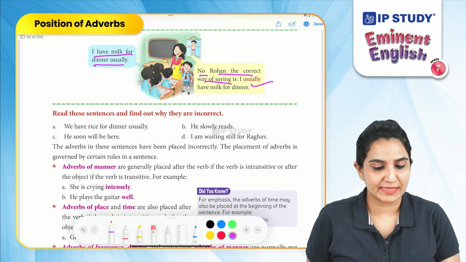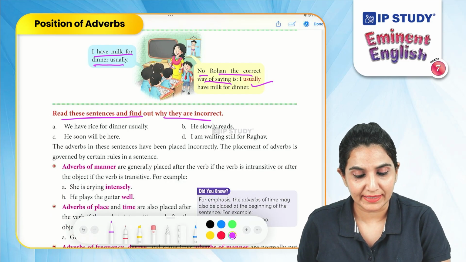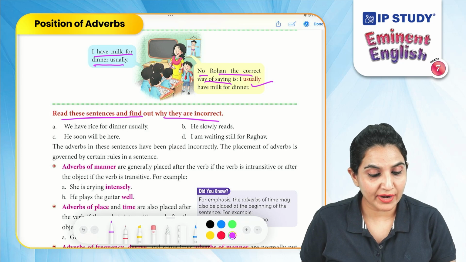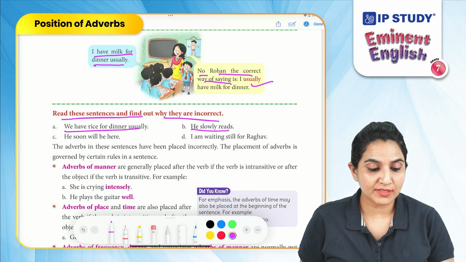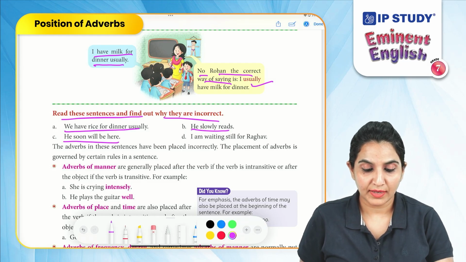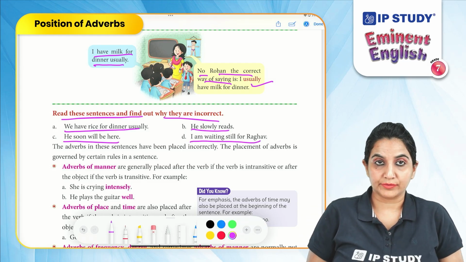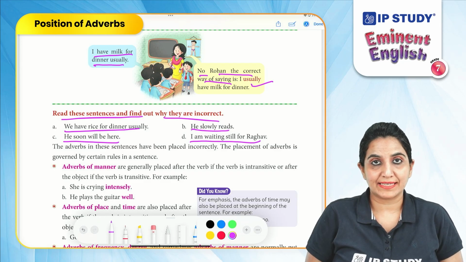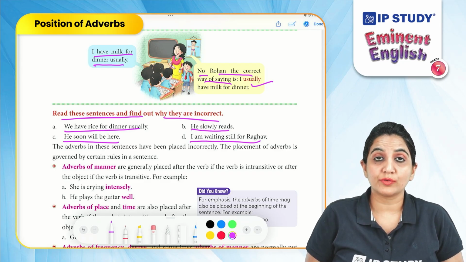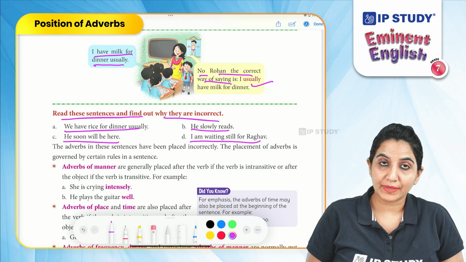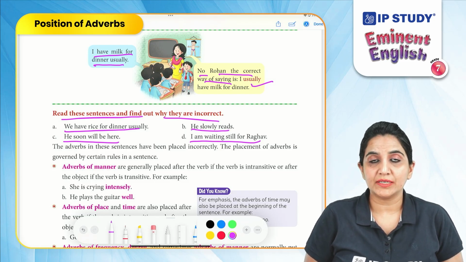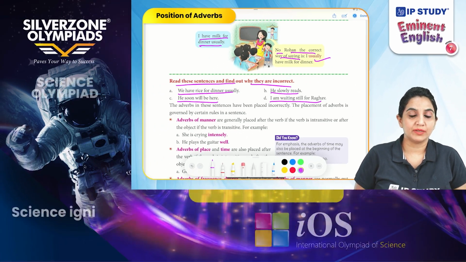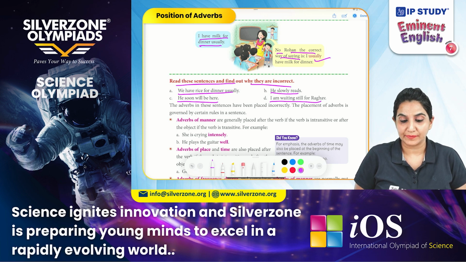Let us read some sentences and find out why they are incorrect. We have rice for dinner usually. He slowly reads. He soon will be here. I am waiting still for Raghav. As you can observe, all of these sentences are incorrect because of the position of the adverb, right? So in the first sentence, we have rice for dinner usually. As usually is an adverb here, we should put it before the verb. We usually have rice for dinner.